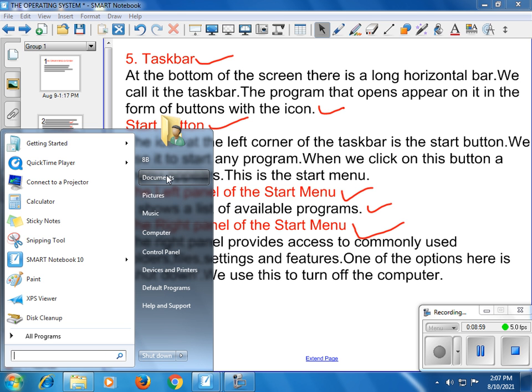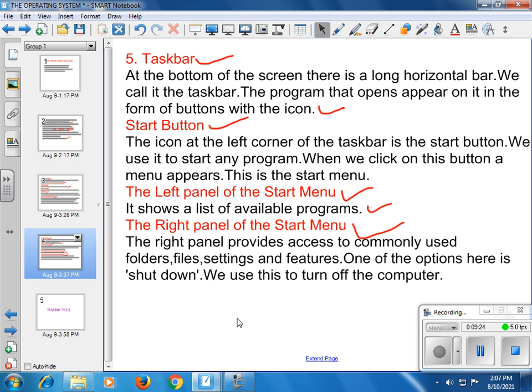As you can see, folders are there. This is document folder, picture folder, music folder and computer. Okay, this is control panel, it is settings. For going to settings, device and printer, control panel, these are setting options. And turn off computer is this one, shutdown. If you click on shutdown, your computer will be turned off.